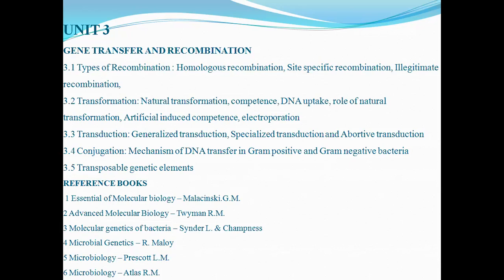Next is the method of conjugation. You might be aware of the word conjugation, where between two organisms a conjugation canal or a conjugation tube is made. Right? Here some processes are different in gram positive and gram negative bacteria. Now, in semester 5, if you are not aware of what gram positive bacteria and gram negative bacteria are, then you may suffer a great loss.